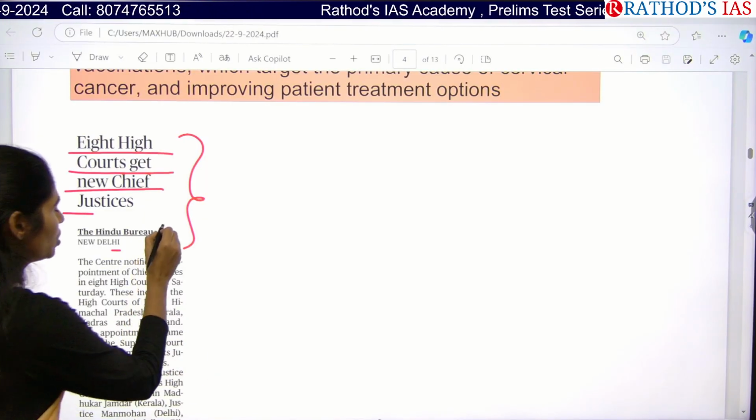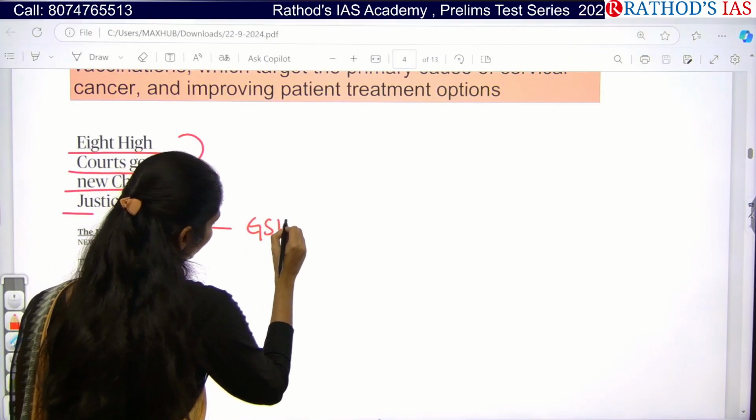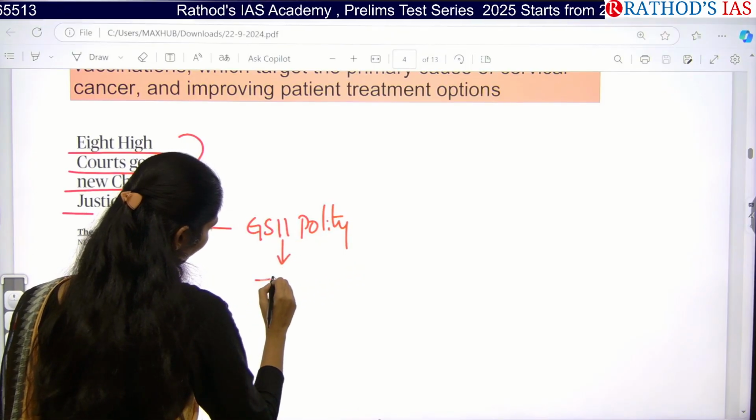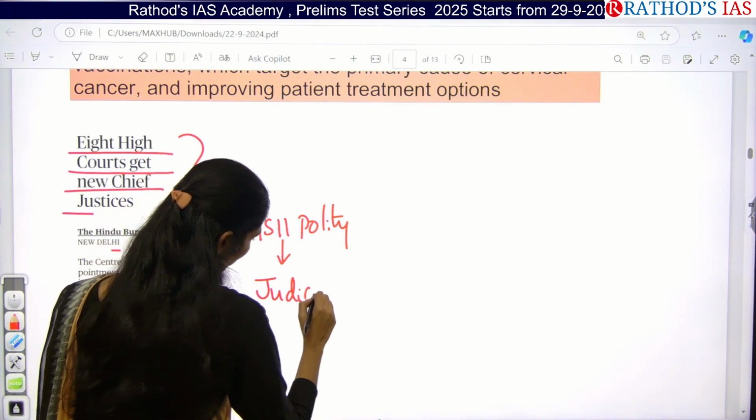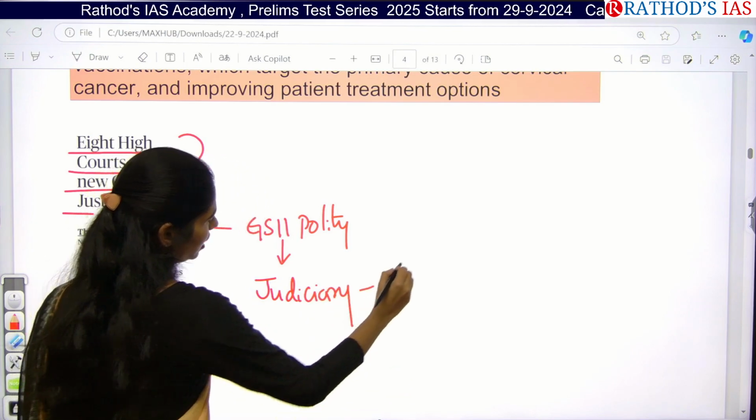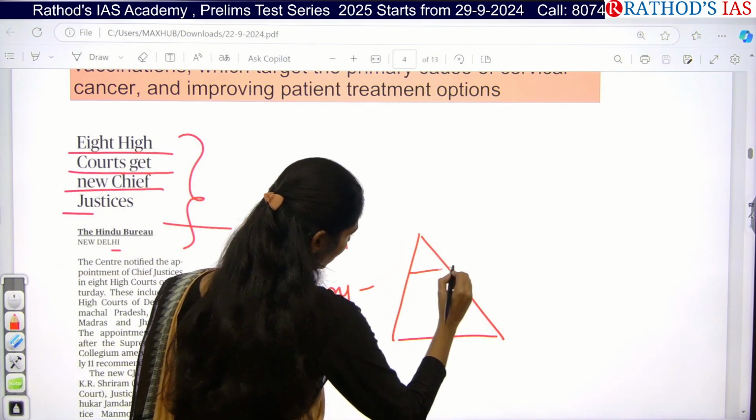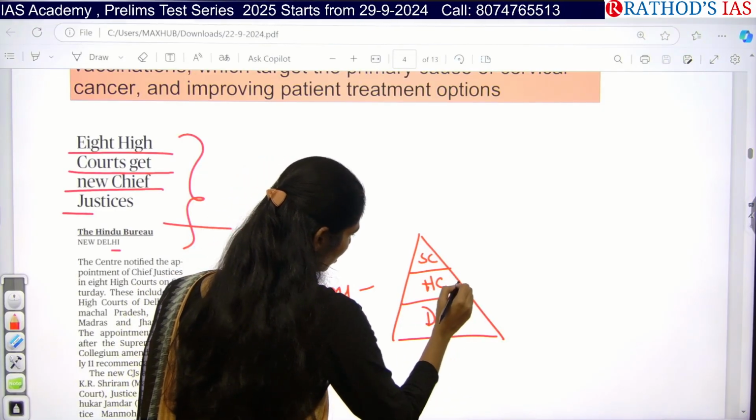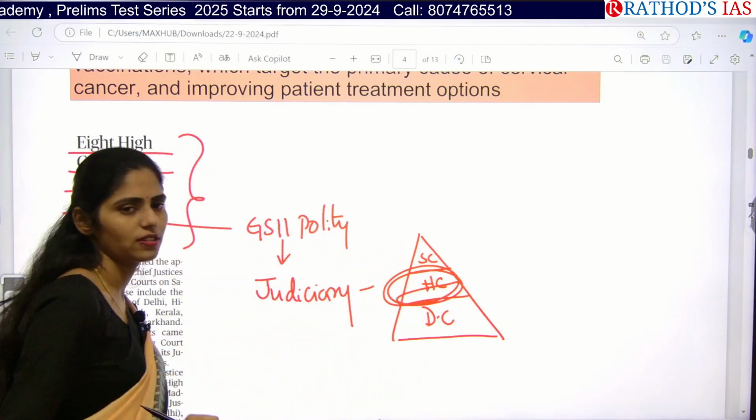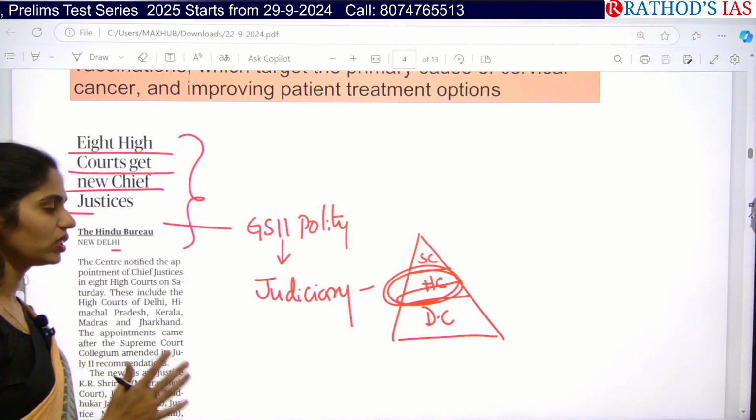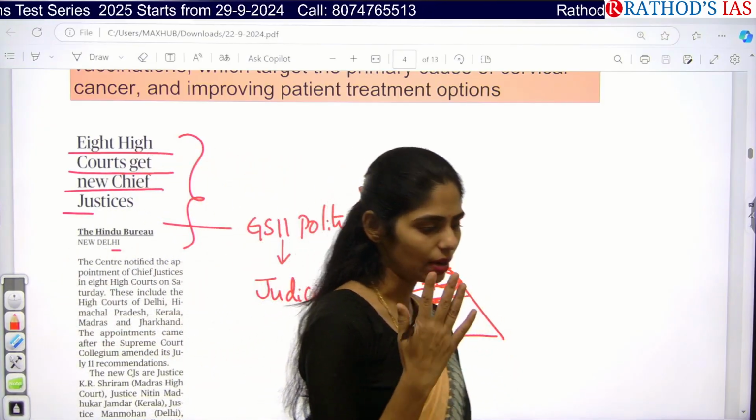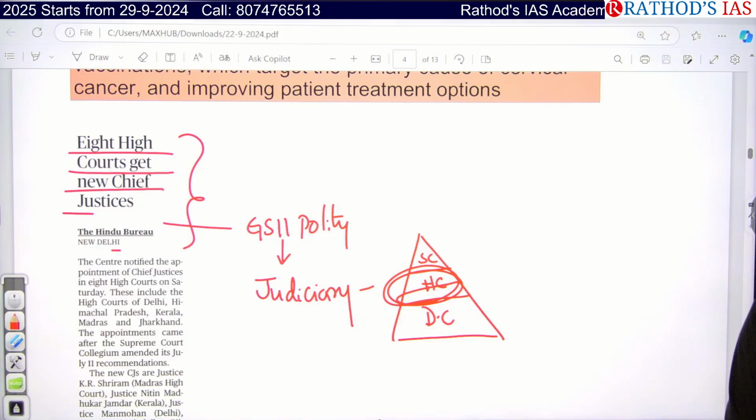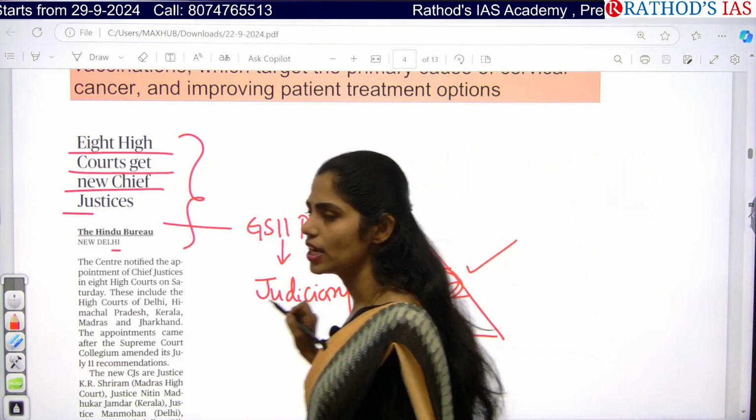So where can we connect this topic? In GS paper under polity, in the topic called judiciary. In India, we have a 3-tier judiciary: Supreme Court at the top, High Court at the state level, and district courts. So we can connect this with high courts. Here you have to see the judges who will be appointed for the high court, and which constitutional provisions are related to the judges of high court.